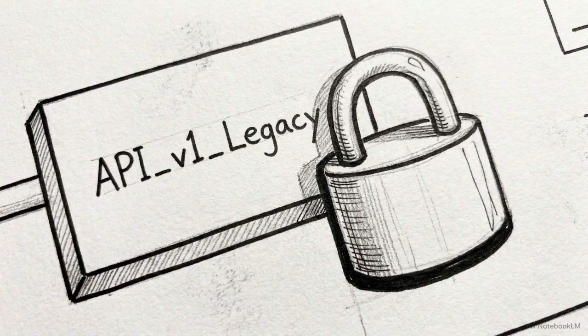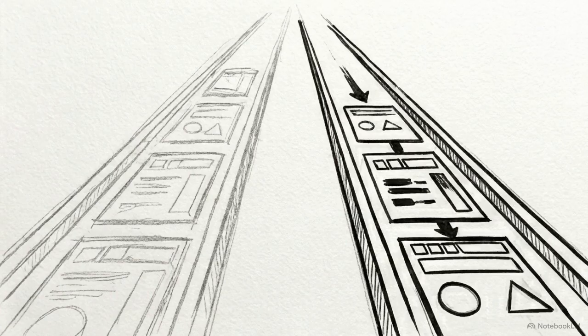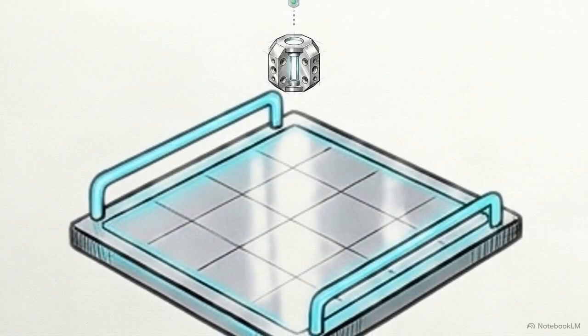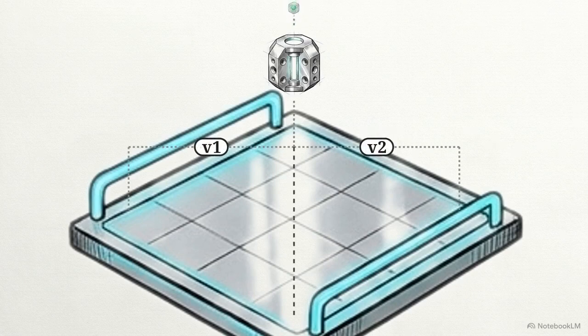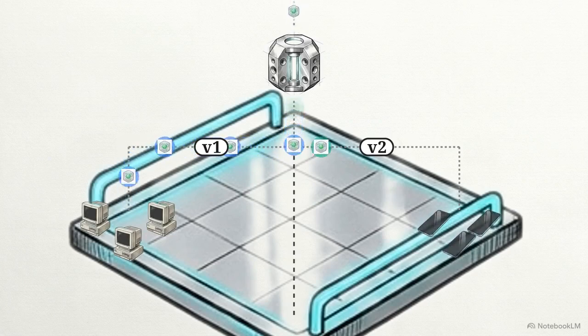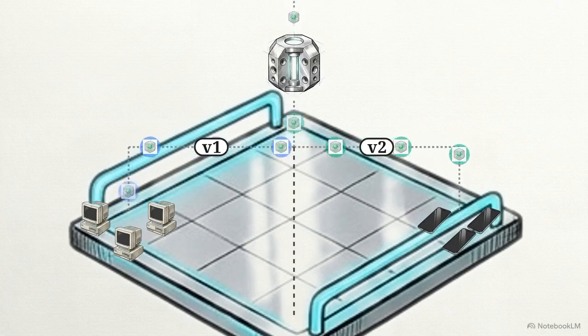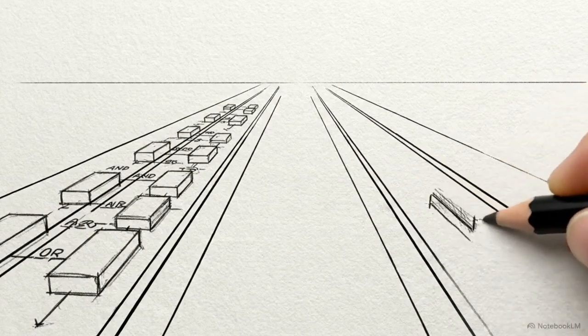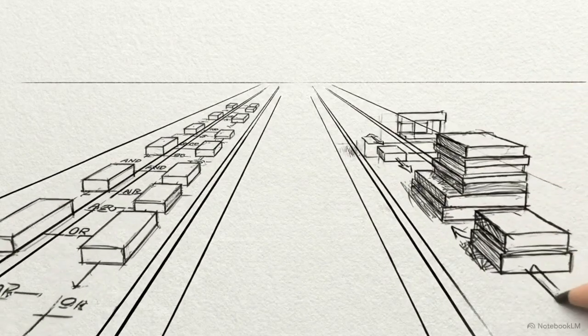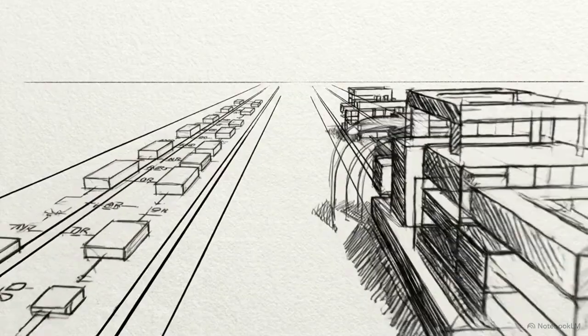To avoid this, major platforms like Stripe or X don't delete old code when they upgrade. Instead, they use versioning to host multiple parallel realities simultaneously. This diagram illustrates branching. The central server receives incoming traffic and splits it into distinct, isolated paths, labeled V1 and V2. Legacy systems flow safely down V1, untouched. Meanwhile, updated applications travel down V2. Both operate smoothly at the same time. Versioning allows a system to introduce an upgraded reality without destroying the world that existing users currently live in.